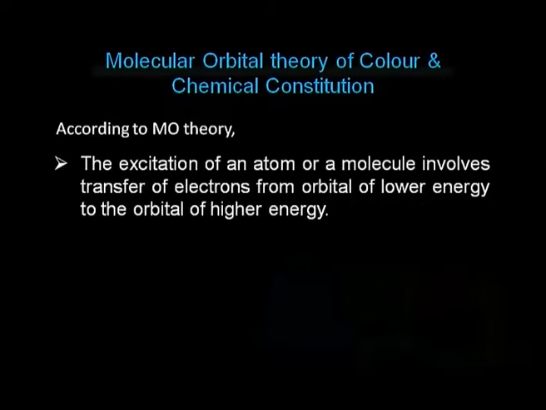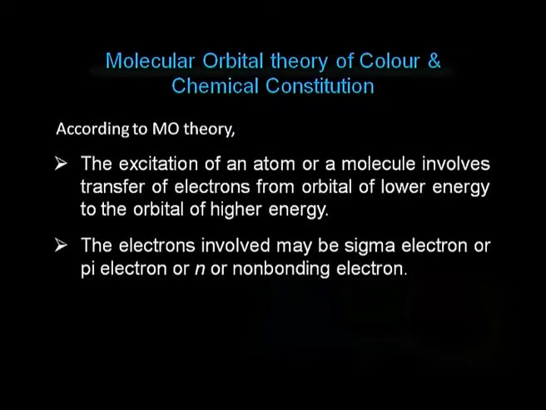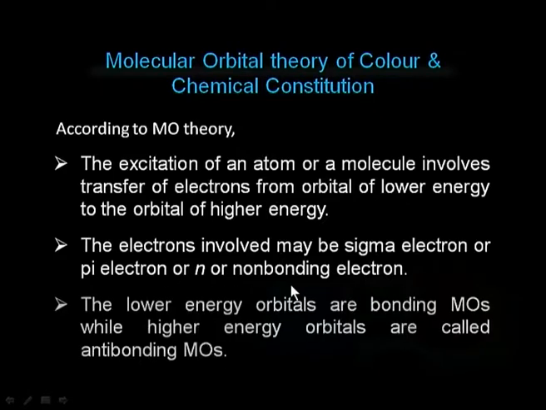Now, according to molecular orbital theory, the excitation of an atom or a molecule involves transfer of an electron from an orbital of lower energy to an orbital of higher energy. The electrons involved may be sigma electrons, pi electrons, or n, non-bonding electrons.